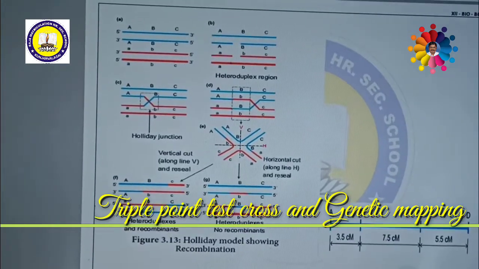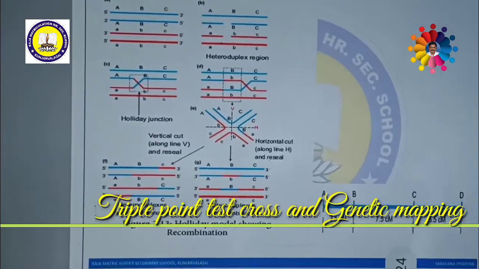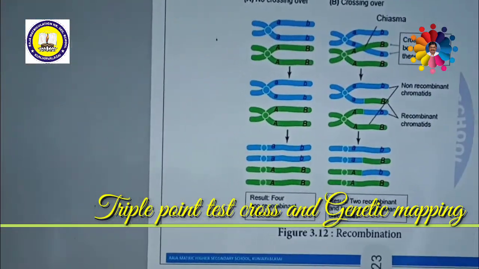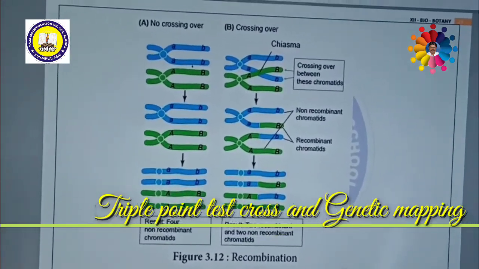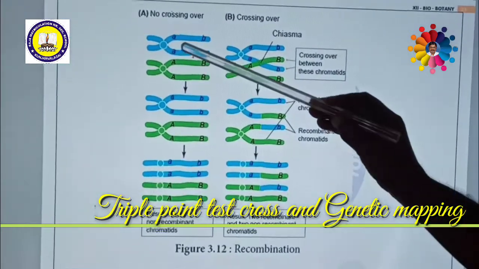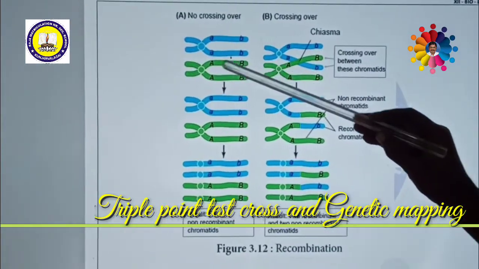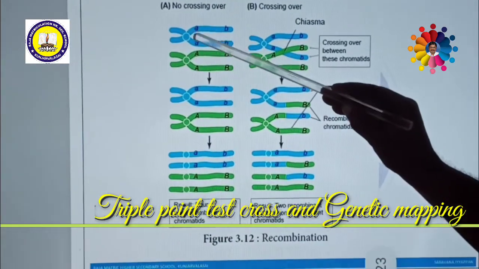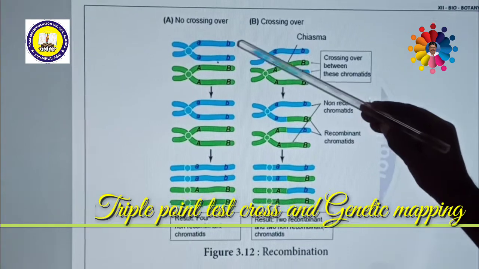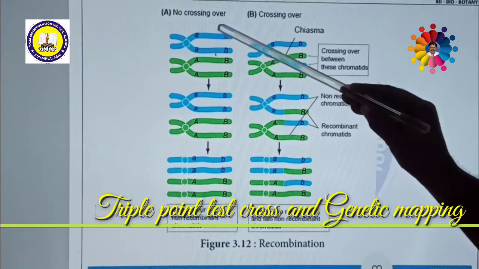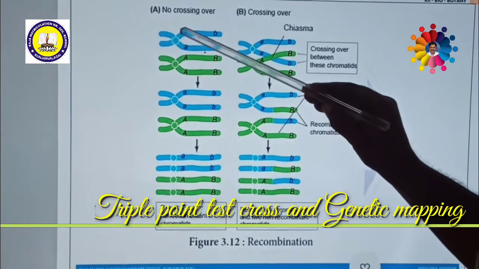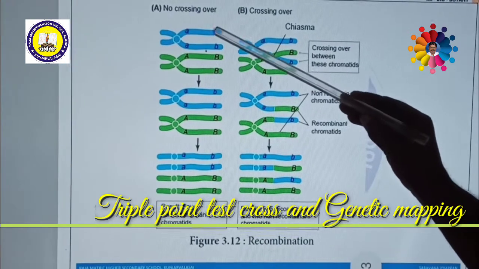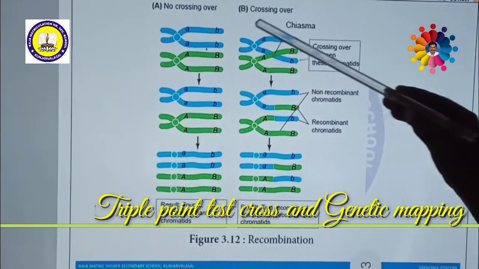Now we are going to see another important concept called gene mapping. What do you mean by genetic map or gene map? In order to understand about the genetic map or gene map, you should understand one thing. So this is a chromosome. We shall consider only one chromosome. In this chromosome, this is the centromere, these are chromatids. On these chromatids, a number of genes are arranged linearly. That means genes are arranged one over the other to form a linear formation.